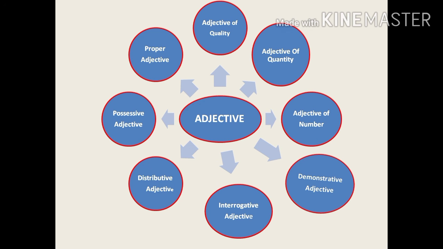We have to come to the adjectives of quantity. In adjectives of quantity, we say something about the amount. There are some nouns which cannot be counted in numbers, which are uncountable in nature, so we use some words for them. These words are like enough, much, little.